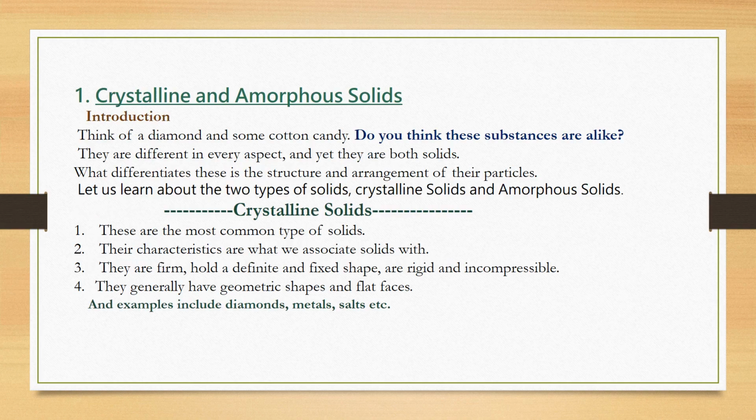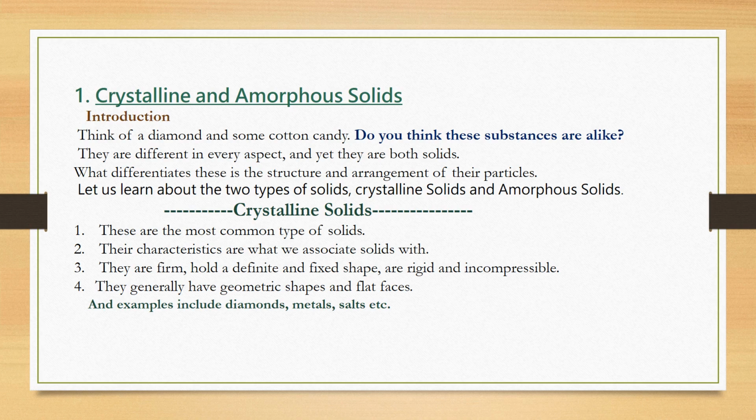Okay, this slide contains crystalline and amorphous solids. Start from the introduction. Think of a diamond and some cotton candy. If I gave you a diamond as well as some cotton candy, and asked you whether these substances are alike or not, then definitely you will say that they are not alike. The reason is that the structure and the arrangement of particles is different in both of them. Although they are both solids, the main difference is on the basis of the arrangement of the particles.